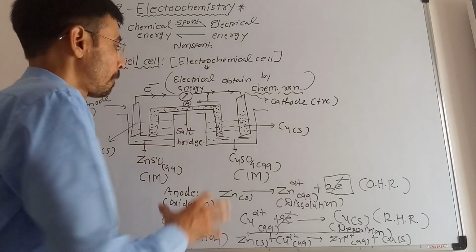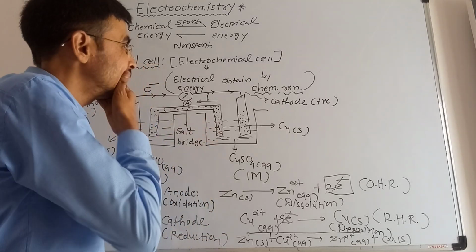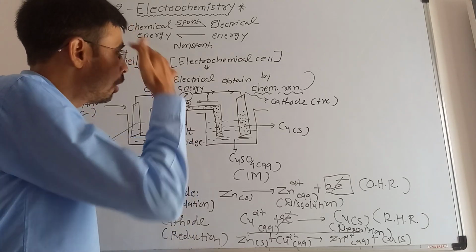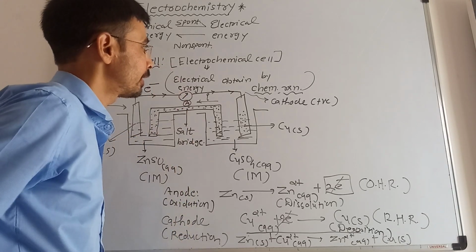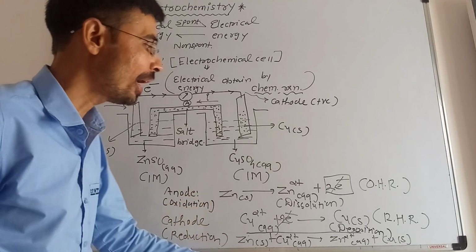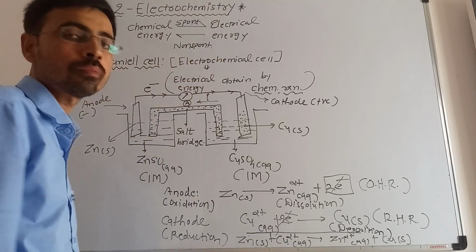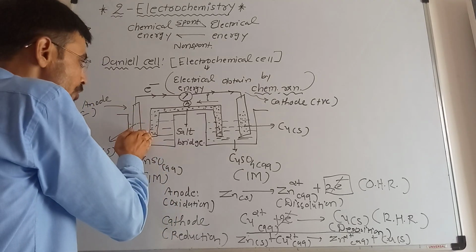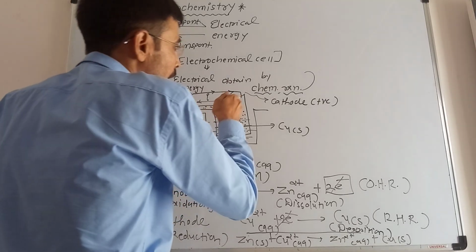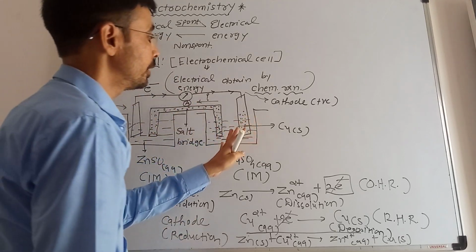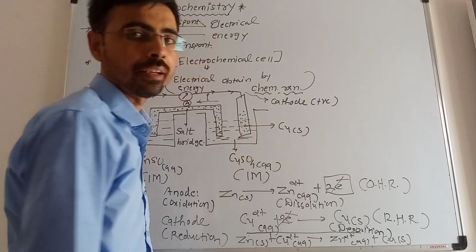So in short, what have we learned today in this lecture? In this lecture, we have just discussed the case of the transformation of chemical energy into electrical energy by having the chemical reaction. Always, as I said, on the anode terminal dissolution will be there, whereas on the cathode terminal deposition will be there, right?